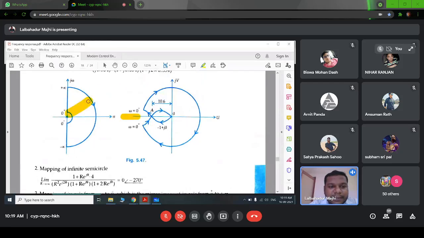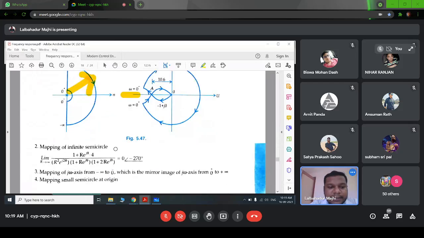Then we have to find the semicircle. First let's see this infinite semicircle, right? We put s equal to limit r tends to infinity of r e to the power j theta. Because there are two poles at the origin, it will be r squared e to the power j 2 theta, and we replace s equal to r e to the power j theta.